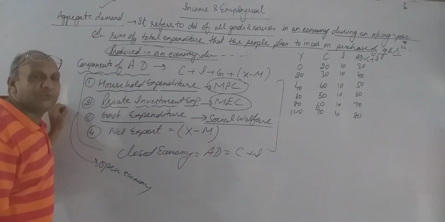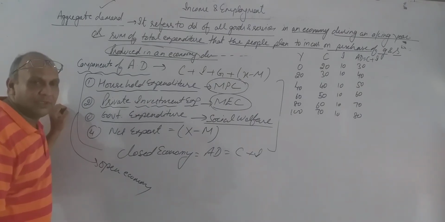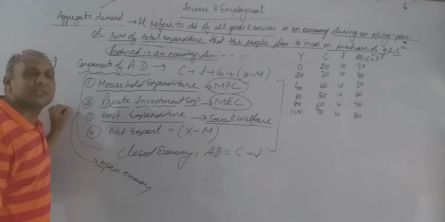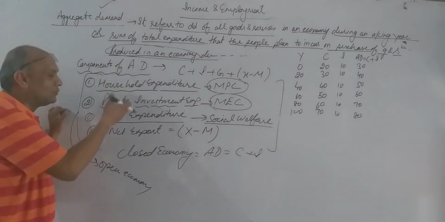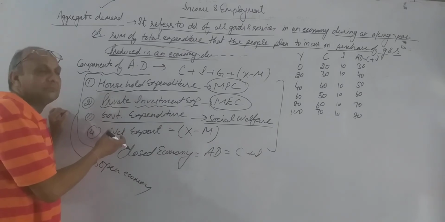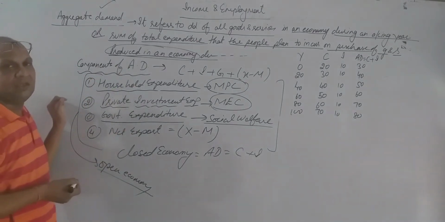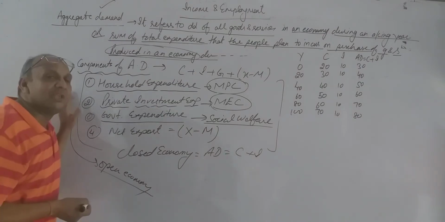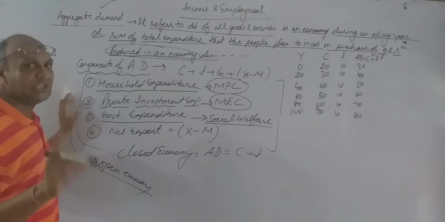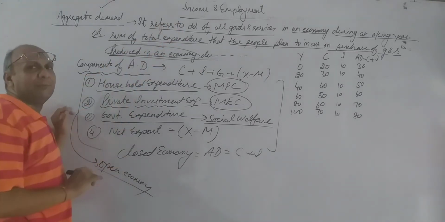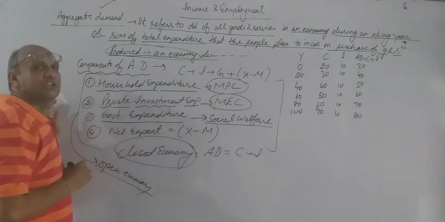In the chapter of national income, I hope ma'am has already told you about 2-sector, 3-sector and 4-sector economy. So when we are talking about all these 4 components, it means we are talking about an open economy where a country is open for all other countries to do business. But in this chapter, income and employment, we are going to discuss the closed economy.